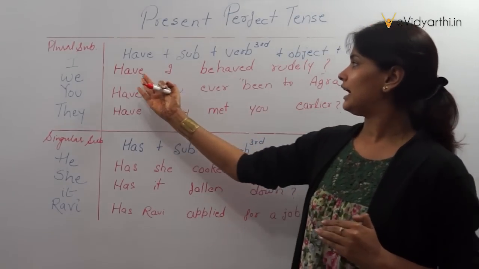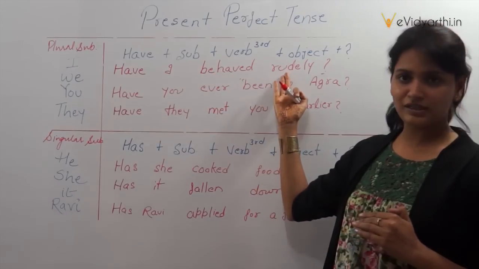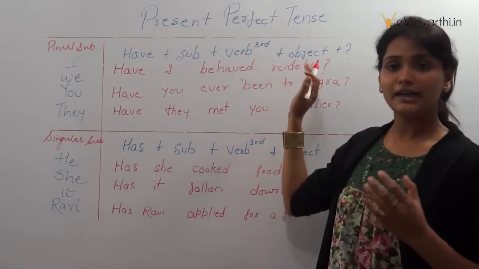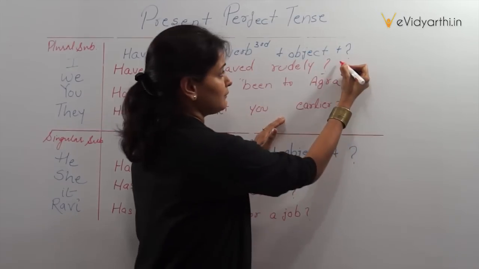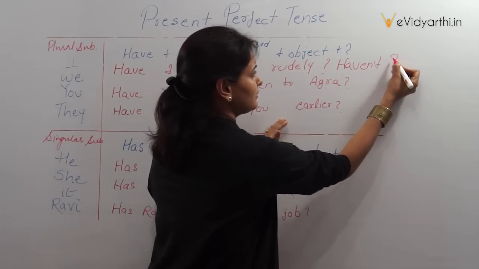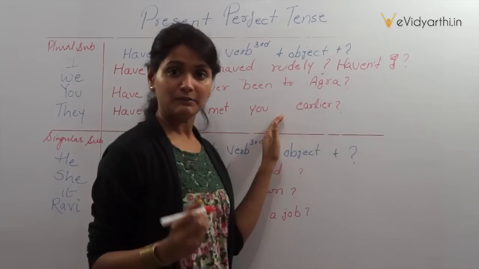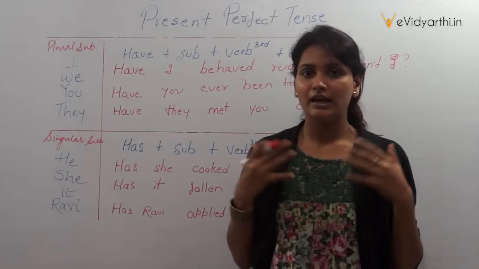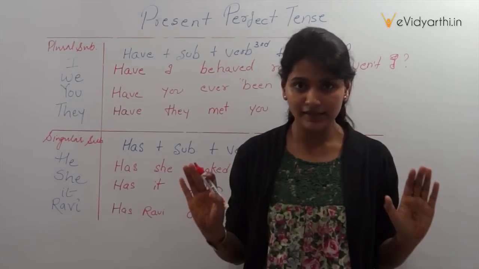Suppose, have I behaved rudely? क्या मैंने rudely behave किया? Then at the end of the sentence, I am confirming my question: haven't I? I am confirming it by saying it. It means have I behaved rudely? Haven't I? क्या मैंने नहीं किया ऐसा?